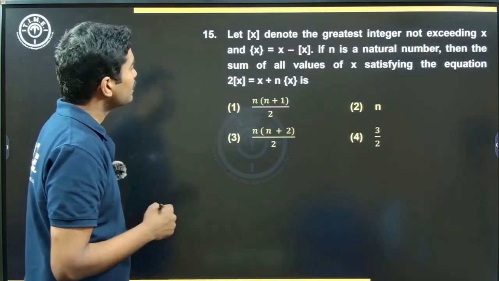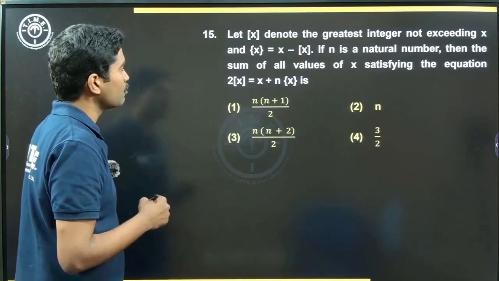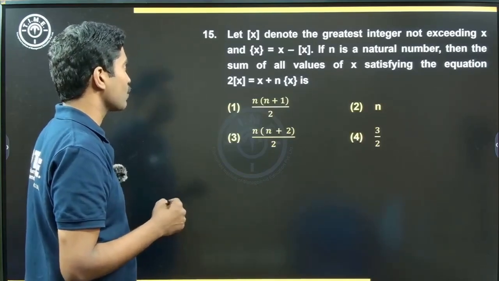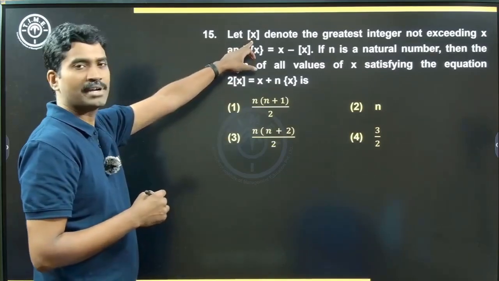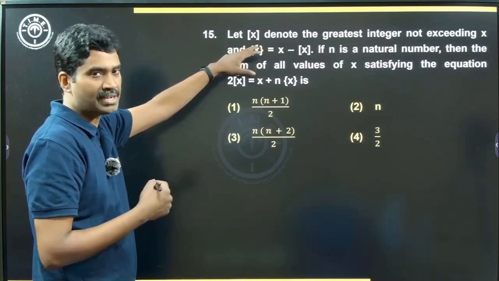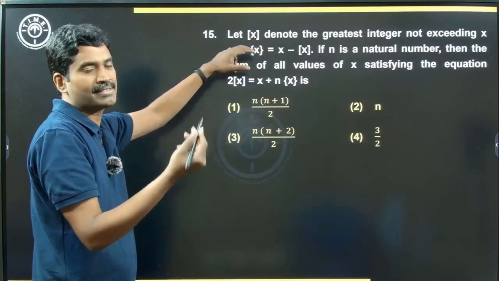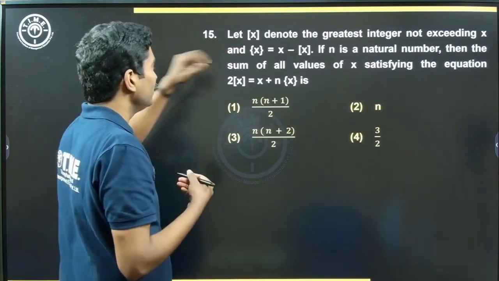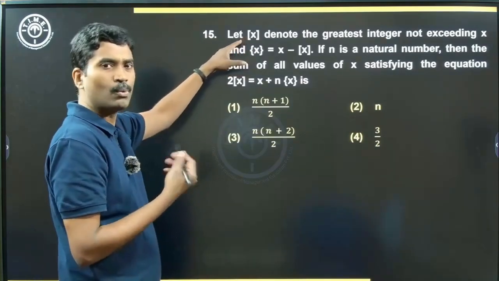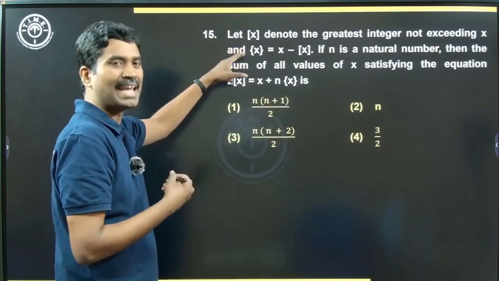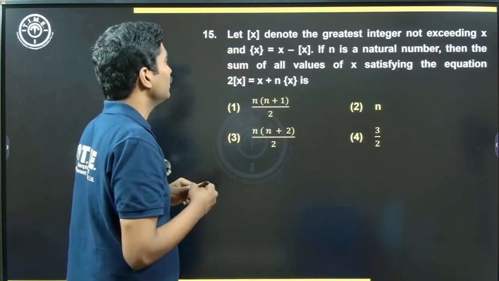Let greatest integer function of x denote the greatest integer not exceeding x. All right. So how does that work? We call this greatest integer function. Greatest integer function of 7.8 would be 7. The greatest integer not greater than 7.8, right? Which means the integer just slightly lower than that. Greatest integer function of 8 would be 8. Greatest integer function of 9 would be 9. 9.2 would be 9. Slightly less than that, right?